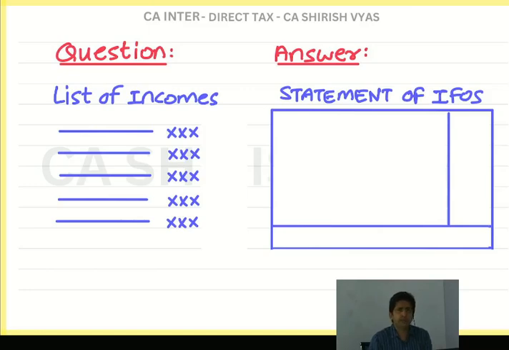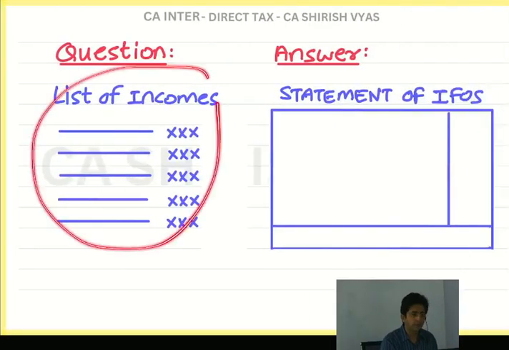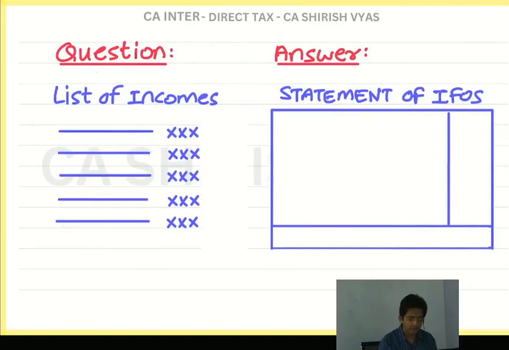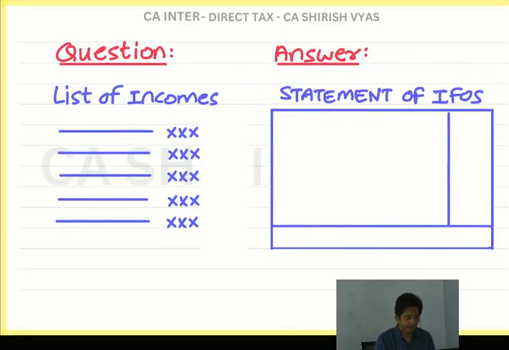Actually, there can be many incomes in the world, but I have written etc. Mostly in the exams, only these incomes appear in the question. So you will be given a list of incomes, then in the answer you will prepare a statement of income from other sources. For each income given in the question, you will decide whether it is taxable or exempt. Few incomes will be taxable, few will be exempt.